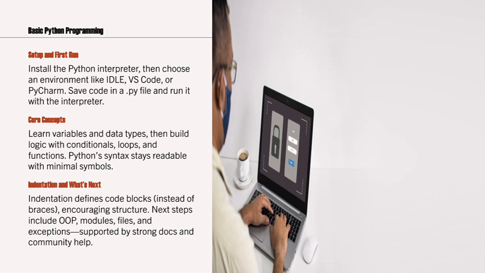And next one is indentation. Indentation is nothing but spaces. We will be learning about this indentation, how to overcome errors, and what will happen if the indentation spacing is wrong. We will discuss this. Totally the indentation defines the code block, and it also encourages structure. And also next we will discuss OOPs, modules, file handling, and exception handling like that. So these are the things that we will learn.